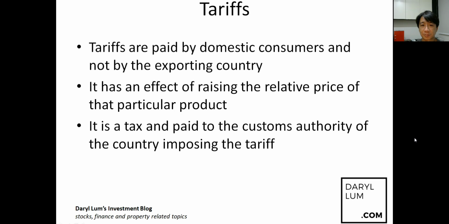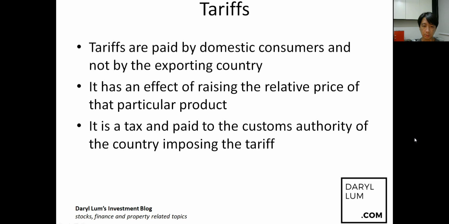It's just that the effect of raising the relative price of that product, let's say Chinese cars, makes it so undesirable to buy the Chinese car because it's more expensive, or of equal price to the US car, that the US consumer will end up buying the US product. They will shy away from the Chinese product.